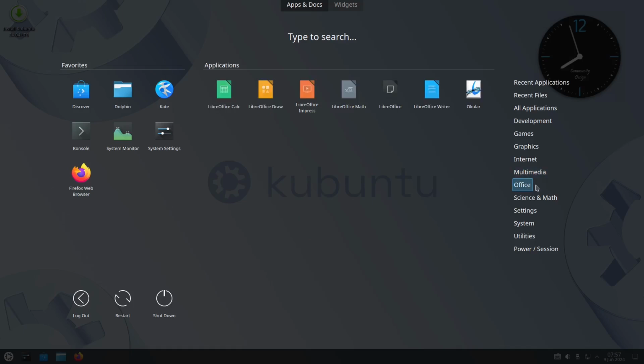In Office, of course, we have all the LibreOffice suite, from Calc, the spreadsheet, and Draw. We also have Impress for the presentation, and Math for our functions and mathematics. We also have Writer and Okular for our PDF. For our science and math, of course, it's still LibreOffice Math. For our settings, we have the system settings and, of course, the migration wizard from one computer to another computer.